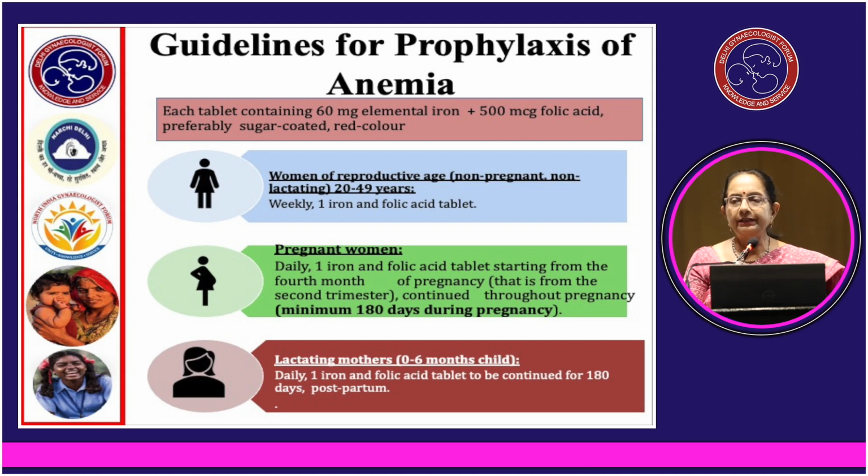For pregnant women, the recommendation is for daily dosing, not weekly dosing. Daily 1 iron and folic acid tablet starting from the 4th month of pregnancy, that is from the 2nd trimester, and continued throughout pregnancy, for a minimum of 180 days. Lactating mothers who have a child of 0 to 6 months are recommended to take 1 iron and folic acid tablet, to be continued for a minimum of 180 days postpartum.